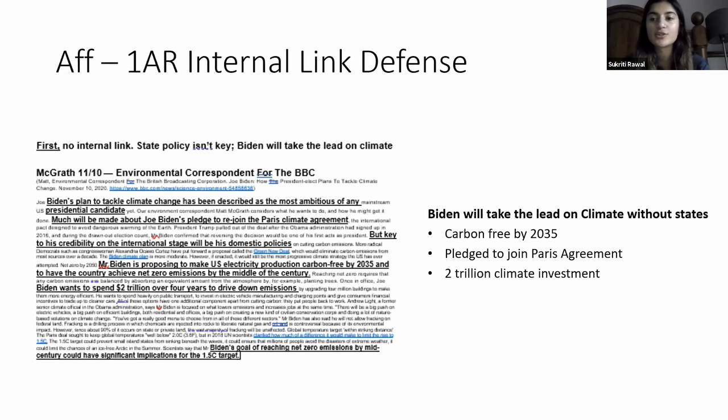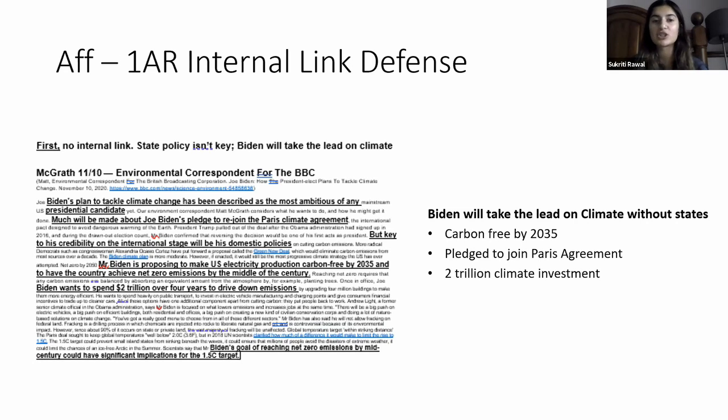Now onto the federalism updates. On the affirmative, this is 1AR internal link defense. What I mean by this is that the negative in the 1NC just presented the internal link: federalism is key to solve warming. In that piece of evidence, it really talked about why state leadership and state action is key. Now as the affirmative, you want to respond to that. This evidence is arguing that state policy isn't key and Biden will take the lead on climate.